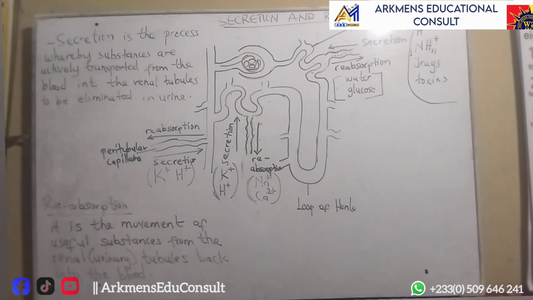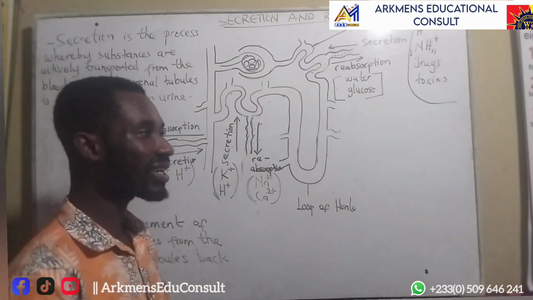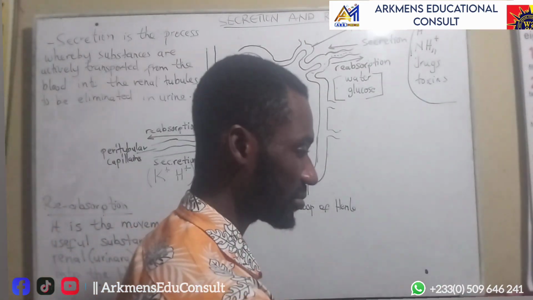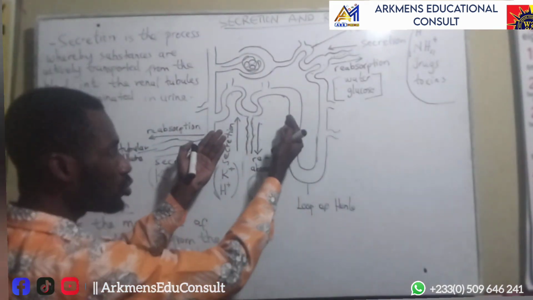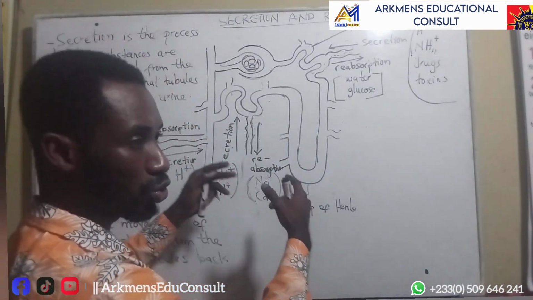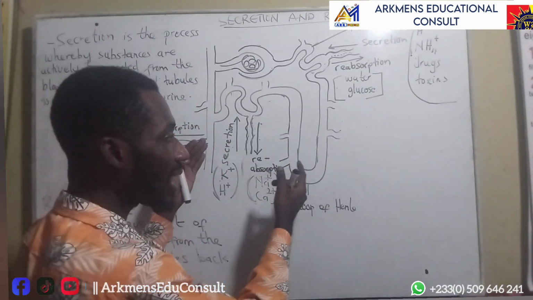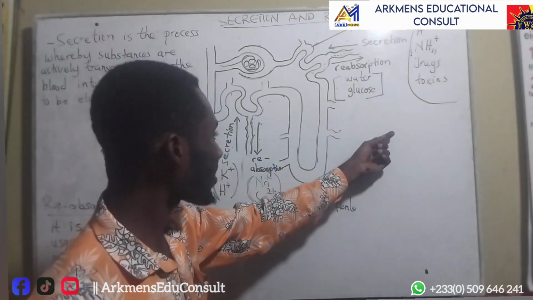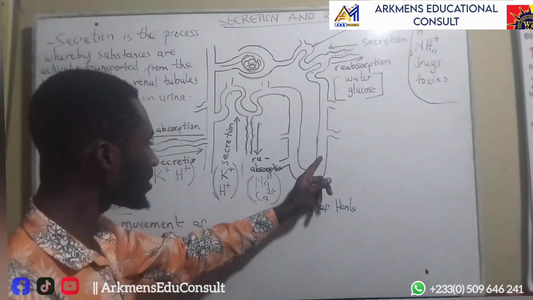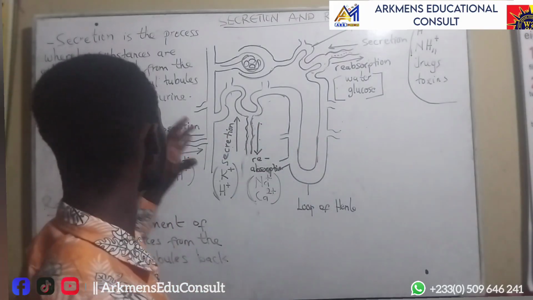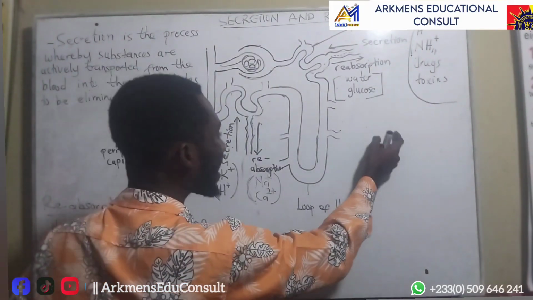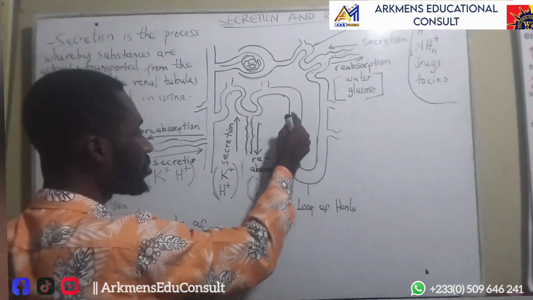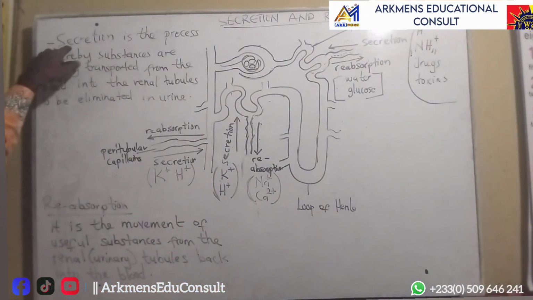It simply means that when we talk of the word secretion, it's talking about substances coming out of the blood into these particular tubes that are going to form urine, that is actually filtering your blood to bring urine. So some substances are moving from the blood into the tubes that carry the urine, and the process where these substances are moving from the blood into the urinary tubules is what we term as secretion.